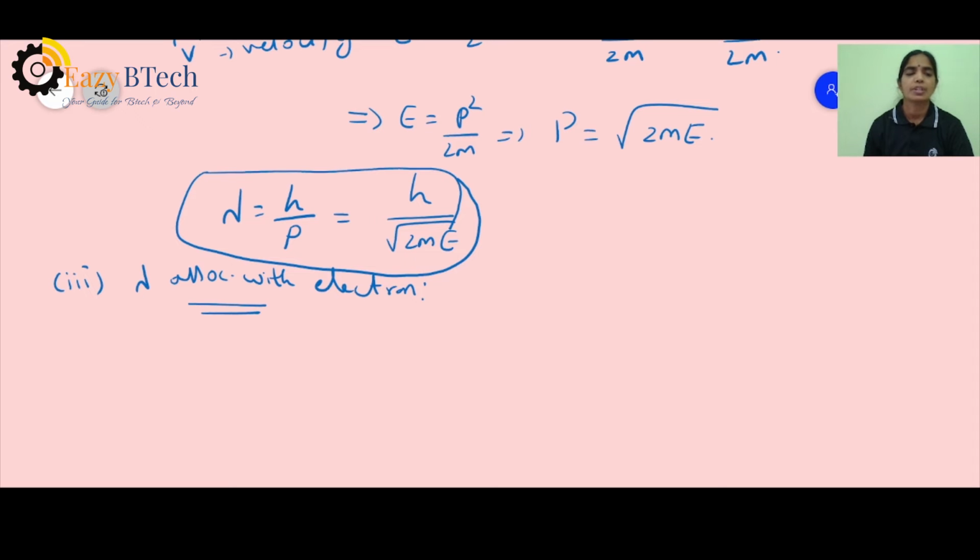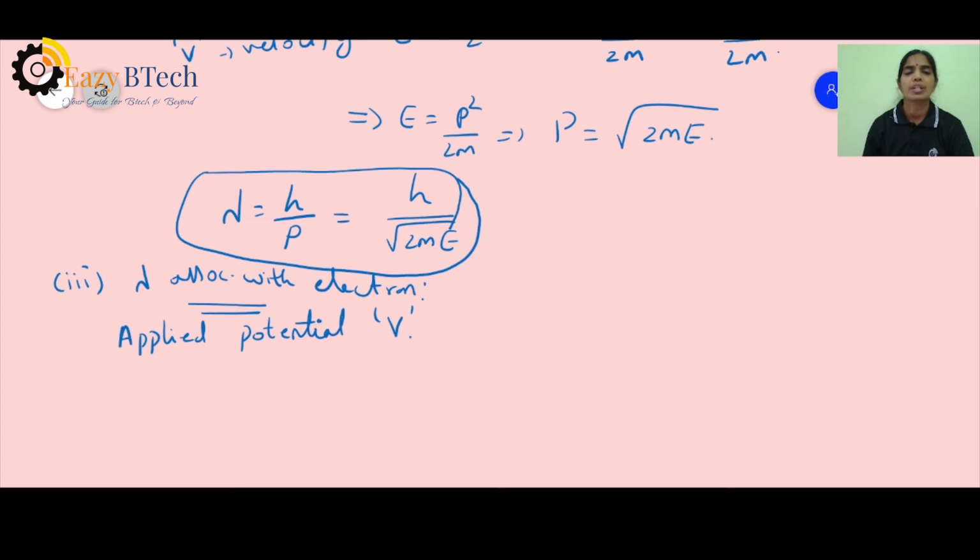We'll have this in terms of potential energy. Okay, we have been saying that a particle is accelerated, so a wave is generated. So when do you have a particle to be accelerated? When we apply some external energy. Say that you have applied here a potential. Let this potential be capital V.